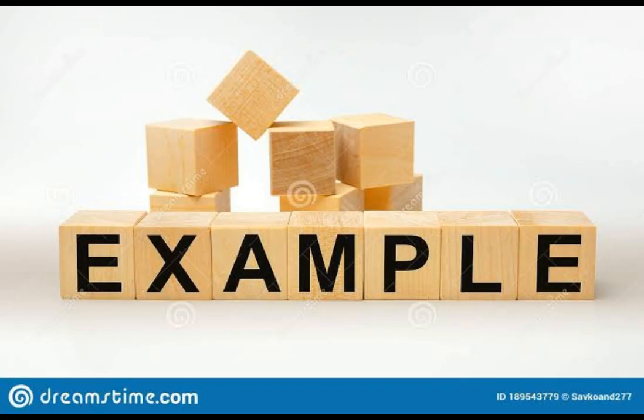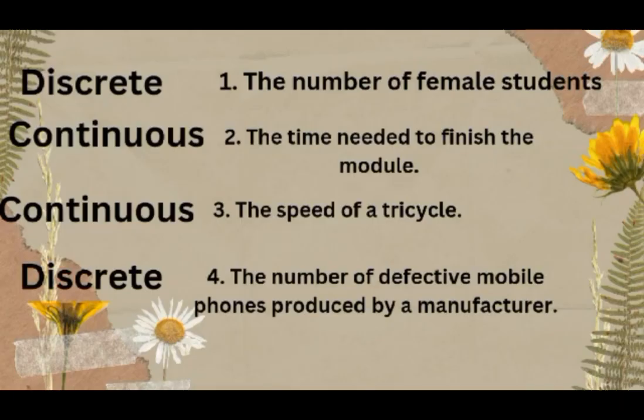Para maintindihan nyo ng maayos kung ano ang kaibahan ng discrete and continuous random variable, bibigyan ko kayo ng examples. Number 1. The number of female students. So, this is countable. So, the answer is discrete. Number 2. The time needed to finish the module. So, from the statement, it is obvious that the answer is continuous. Number 3. Speed of a tricycle. Countable ba ang speed of a tricycle? Of course not. But it is measurable. So, the answer is continuous.